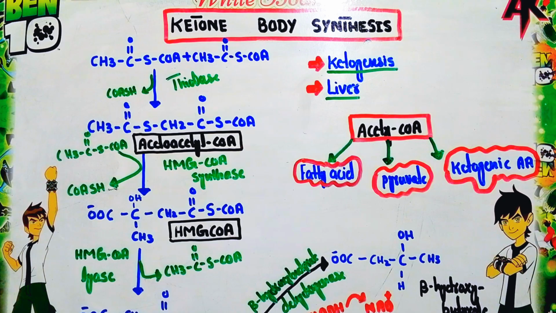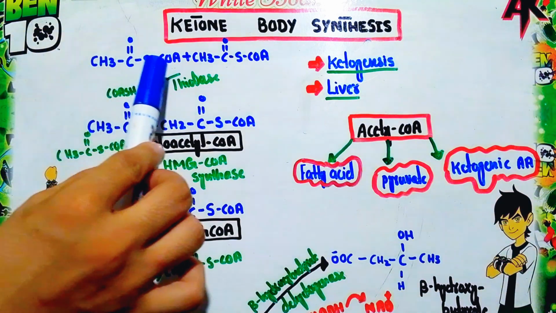Now let's see how acetyl coenzyme A is used for the formation of the ketone body. The process of ketogenesis starts from the condensation of two acetyl coenzyme A molecules.